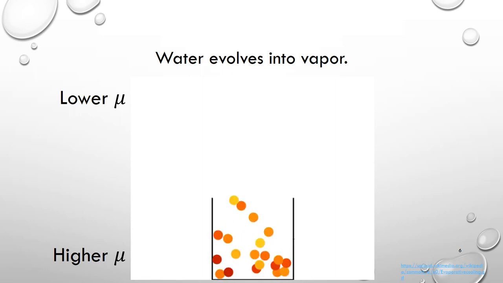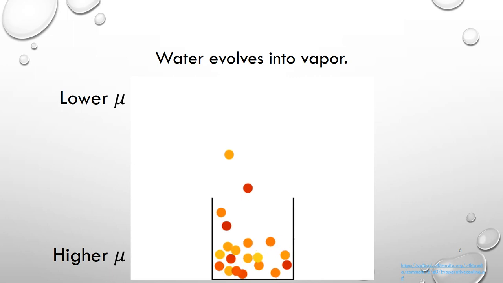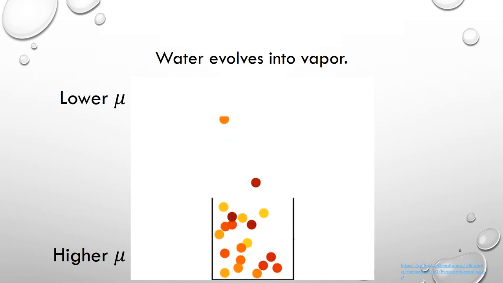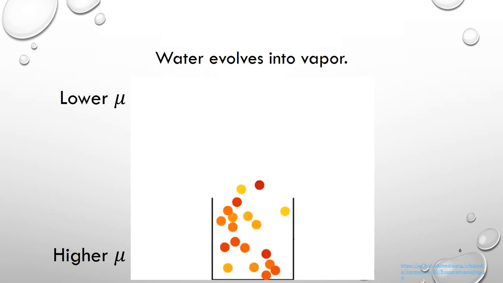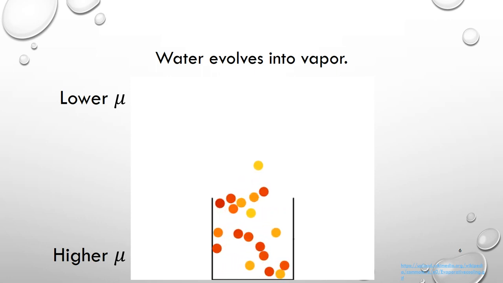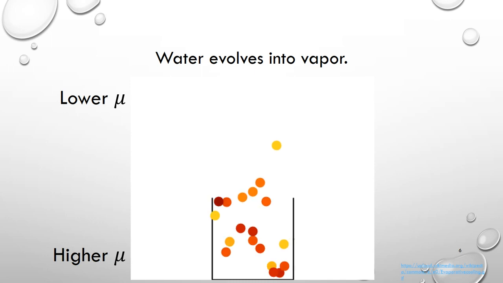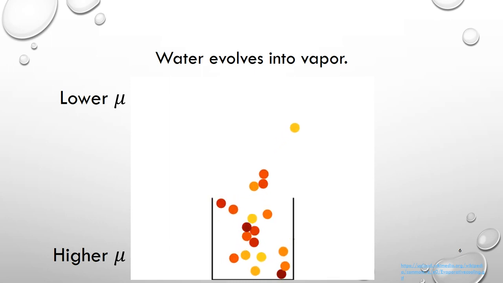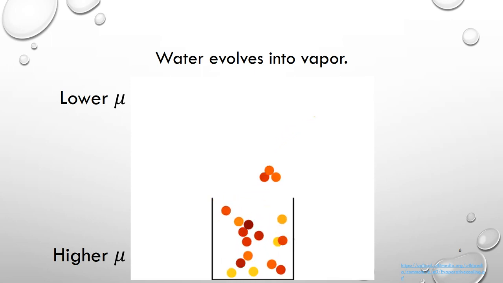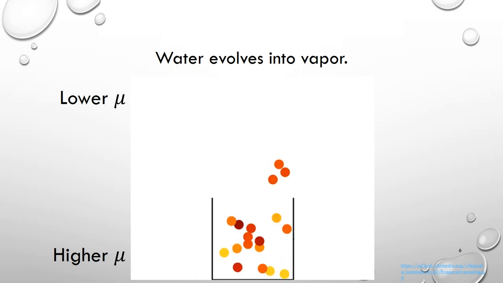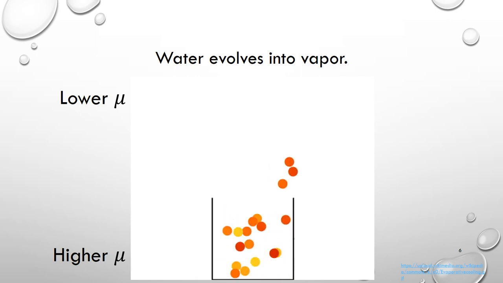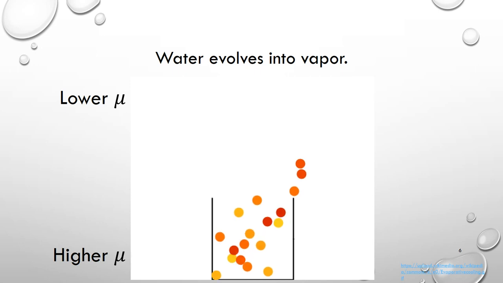I don't know what's going on here, but again, water evolves from a higher potential region to a lower potential region. We can add a Bunsen burner on the bottom, or we can just assume there's a vacuum pump operating and sucking water out. But anyway, in either case, water evolves from a higher potential to a lower potential.